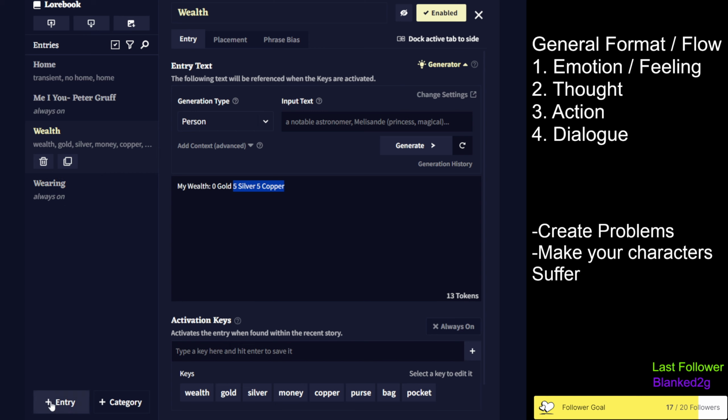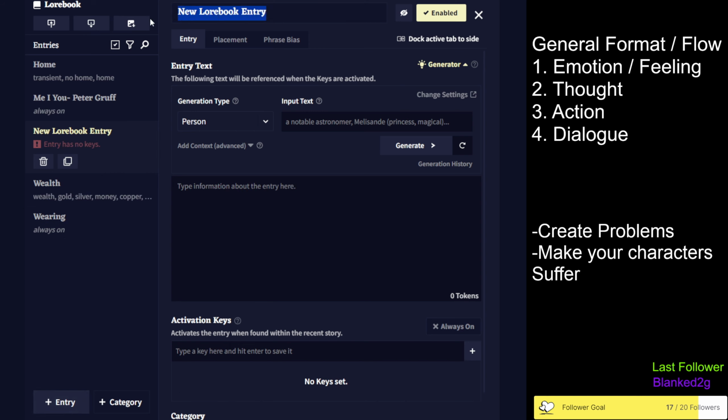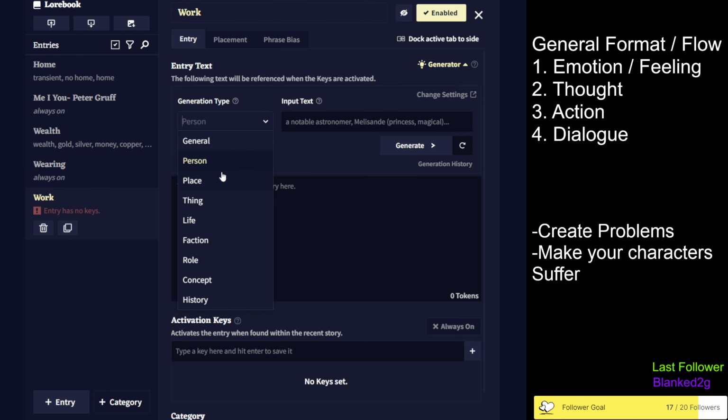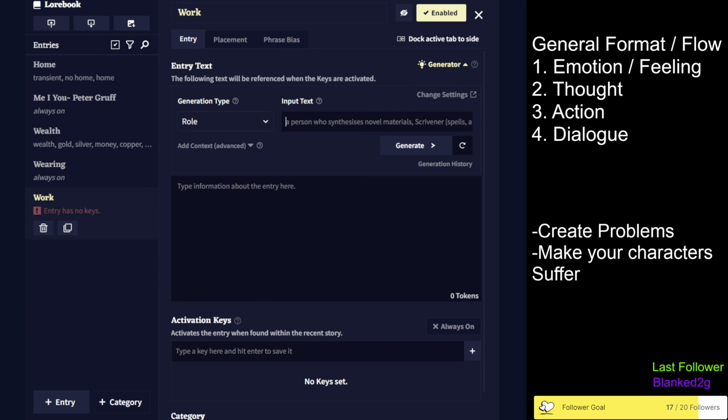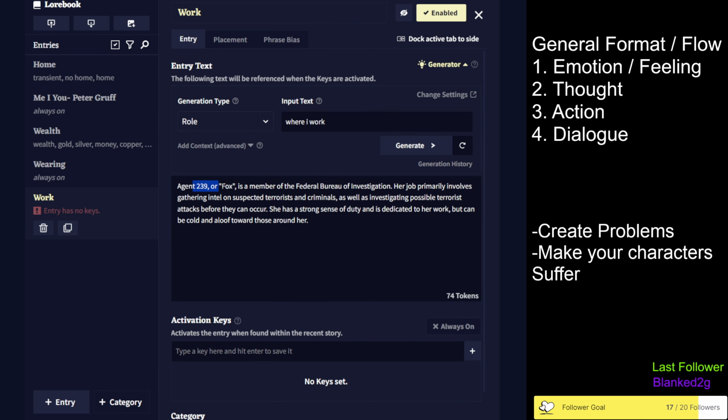You could also put in work. Now, let's say that I don't know where I work. Let's say that I want the AI to generate it. So I want it to generate where I work. So let's hit generate, and now the AI is going to generate where I work. So it says that I work at the Federal Bureau of Investigation.